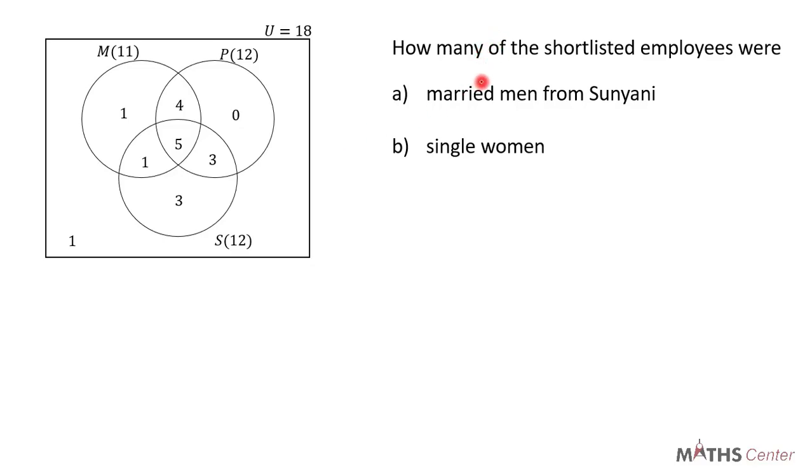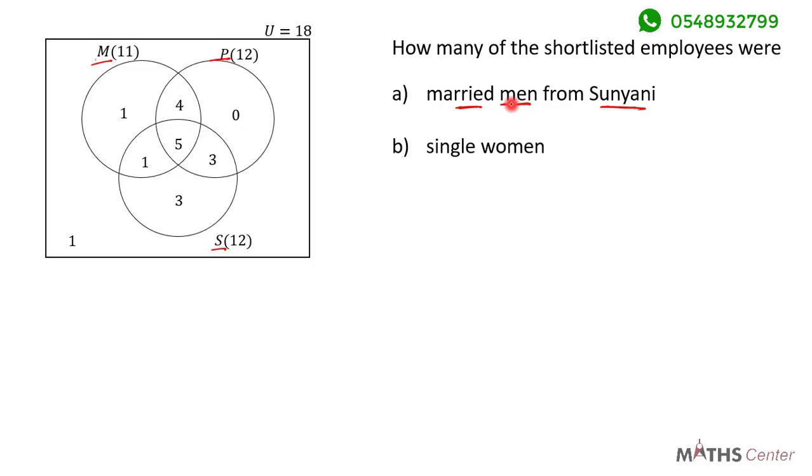The question says that we should find the number of employees who were A, married men from Sunyani, and B, single women. Let's take the first one, married men from Sunyani. So the people that belong to this set are men, they are married, and they are from Sunyani. Which means that they are the members that belong to all three sets, because M is the set for men, P is the set for married people, and S is the set for residents of Sunyani.